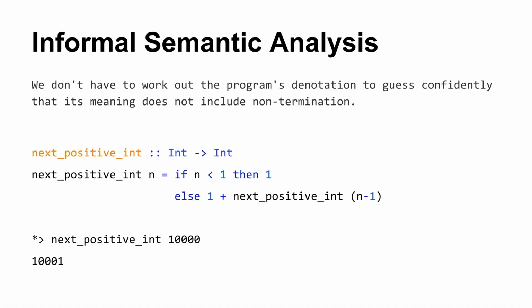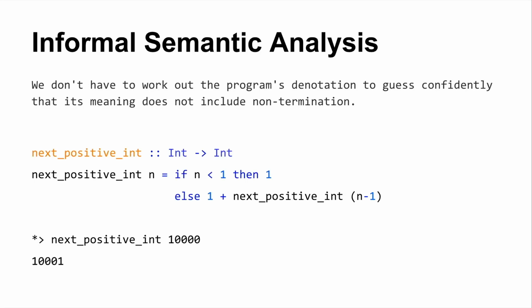So I got this nextPositiveInt function that takes an integer and returns an integer. You don't have to do the denotation for this function to see that its meaning does not include non-termination, right? Like it is not a partial function. Its behavior, you apply it to some number and it'll count up to that number. So nextPositiveInt 10,000 is going to give you 10,001.